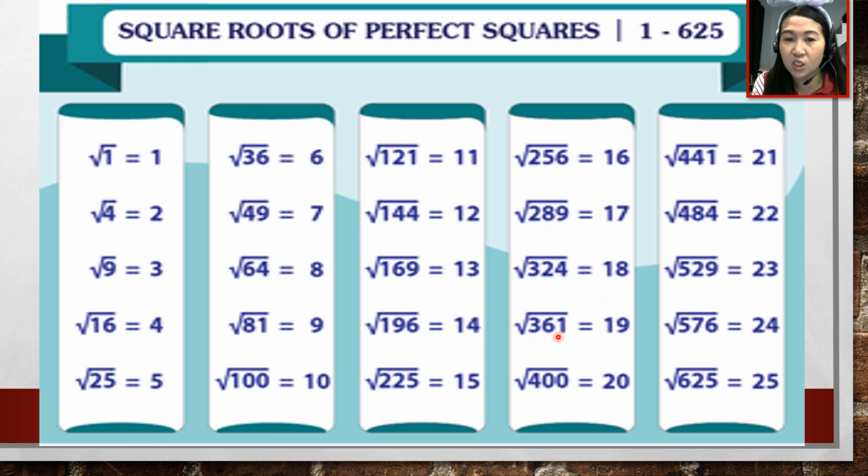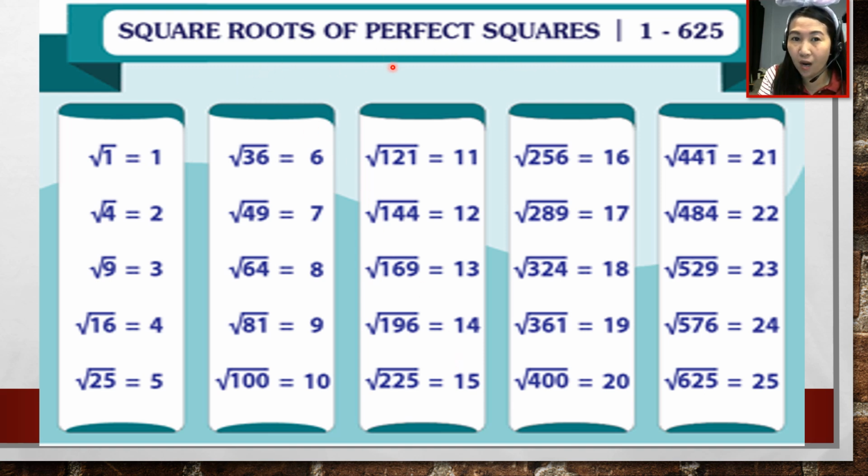361 is a perfect square because its square root is 19. Why? Because 19 times 19 is 361. Okay, I hope that we are remembering it now. So these are the square roots of perfect squares.